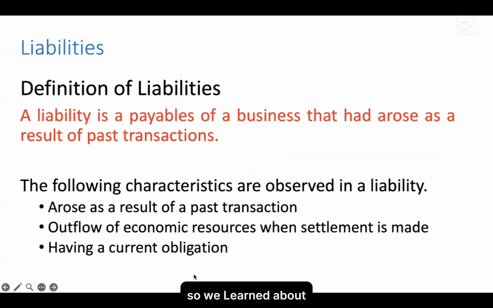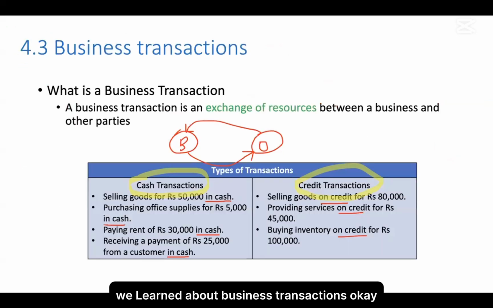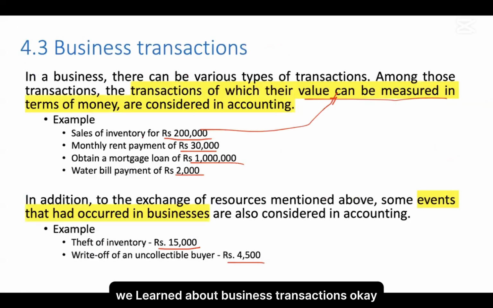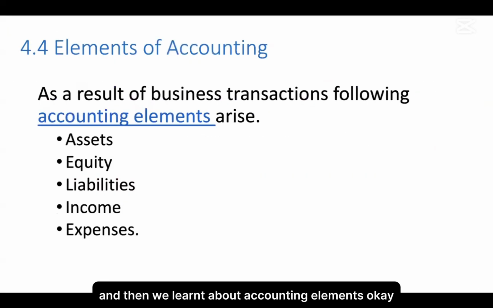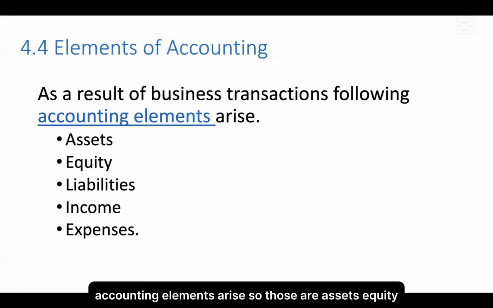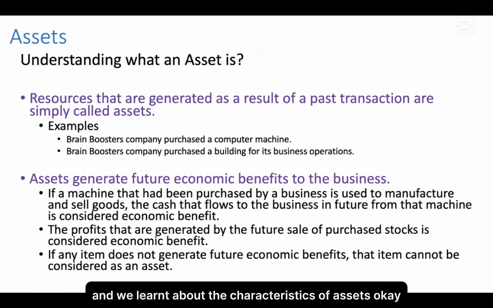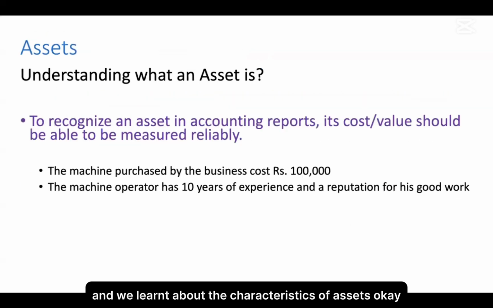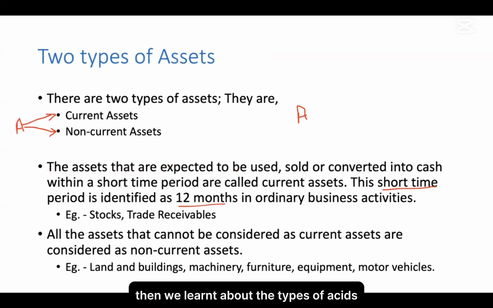So we learned a few very important things. We learned about business transactions, cash transactions and credit transactions. And then we learned about accounting elements. As a result of business transactions, accounting elements arise. Those are assets, equity, liability, income, and expense. We learned about the characteristics of assets, very important and examinable. Then the definition of assets, and then the types of assets, very important and examinable.